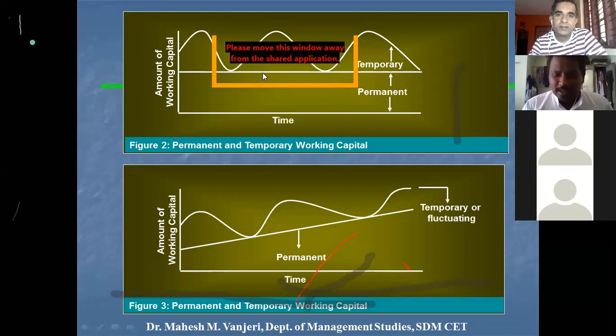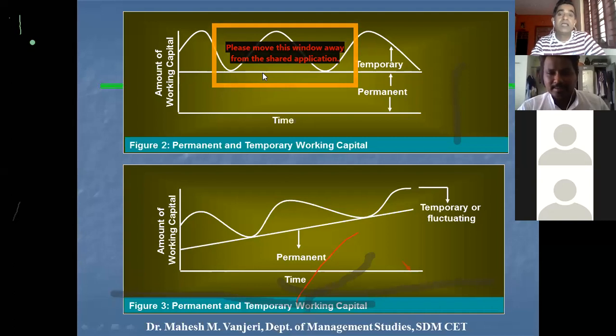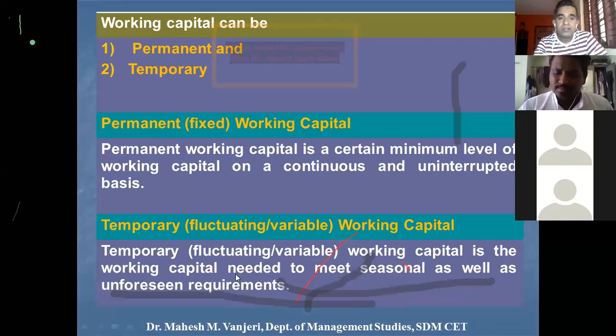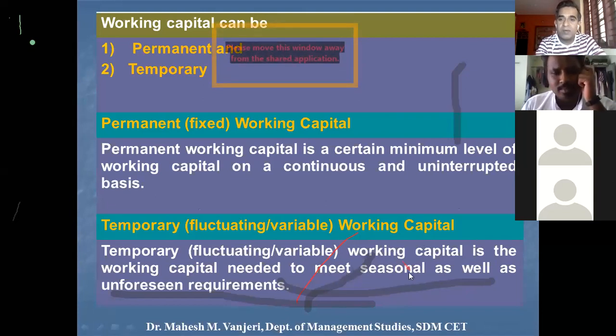Sir, but what if, as you told, now because of this virus, hand sanitizer demand has increased. See, there are two reasons. Okay. Yes, sir. So if you look here, temporary working capital is the working capital needed to meet seasonal requirements. So the example of soft drinks is a seasonal example, as well as unforeseen requirements. That surge in demand for sanitizers and masks is an unforeseen requirement. Yes.